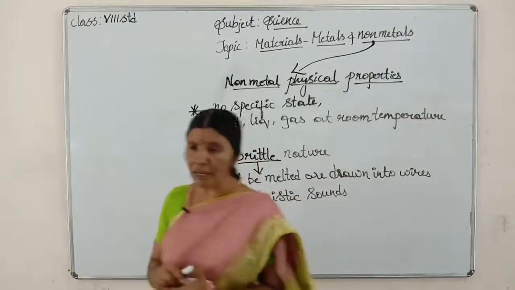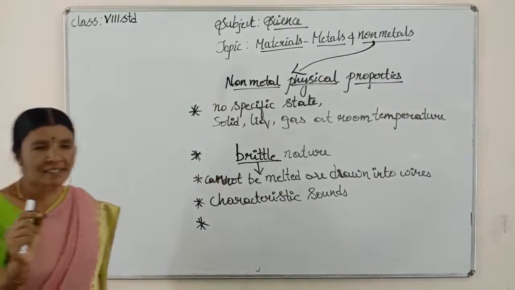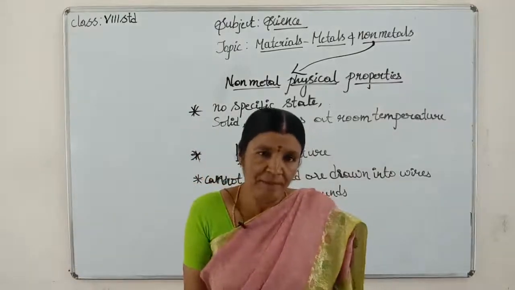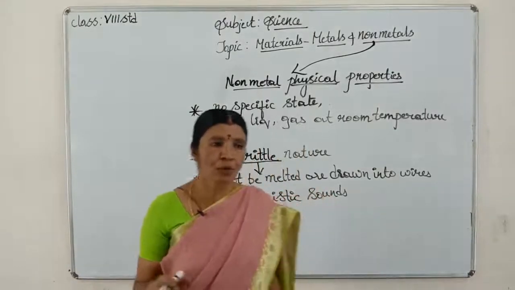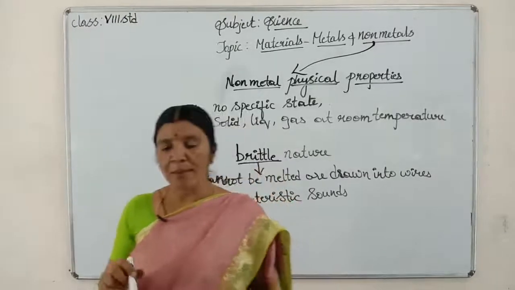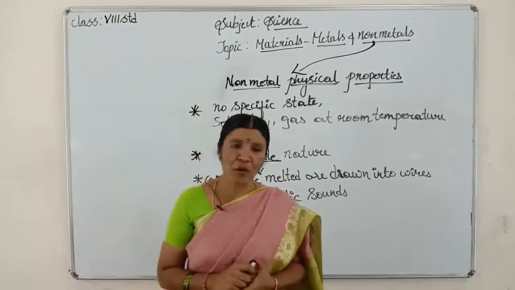Now the sixth point: except diamond, all non-metals do not have lustrous property. As I told you earlier, metals are lustrous, means they have a shining surface, but diamond is also an allotropic form of carbon.